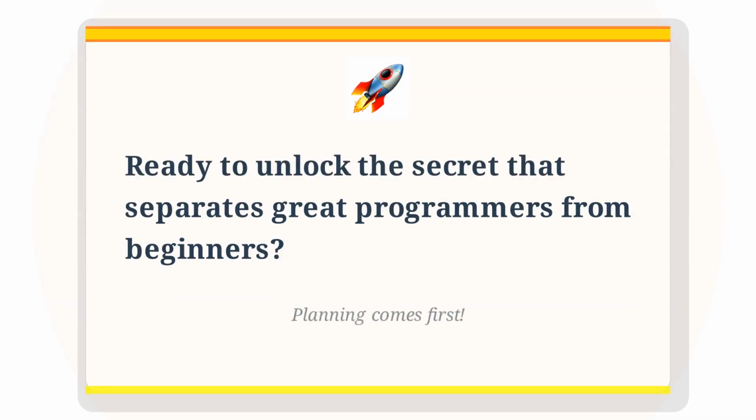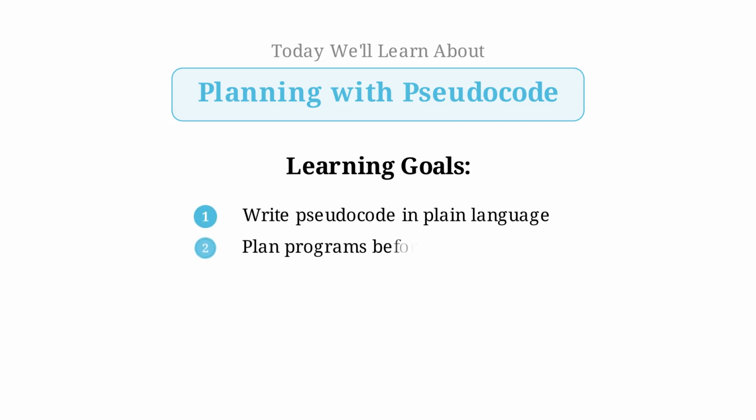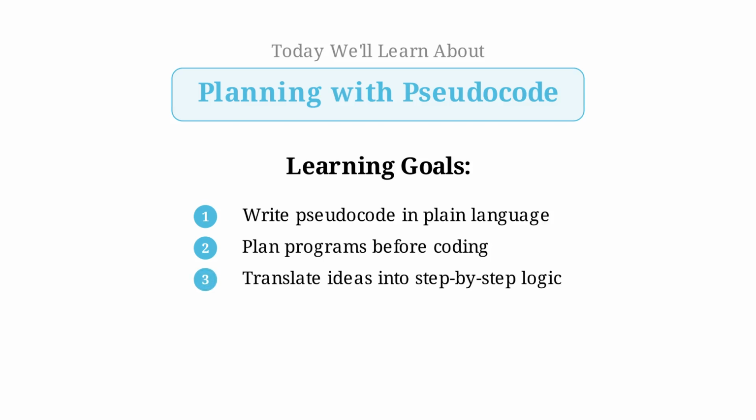Ready to unlock the secret that separates great programmers from beginners? The magic isn't in typing code faster, it's in thinking first. Today we're learning pseudocode, the superpower that turns your ideas into clear, step-by-step plans. By the end of this lesson, you'll write pseudocode in plain language, plan every program before coding, and translate any idea into logical steps. Let's dive in.